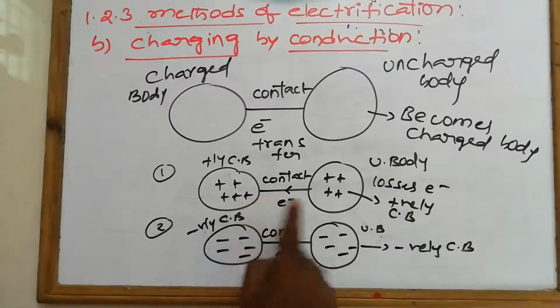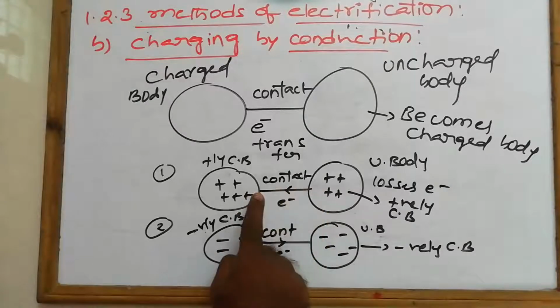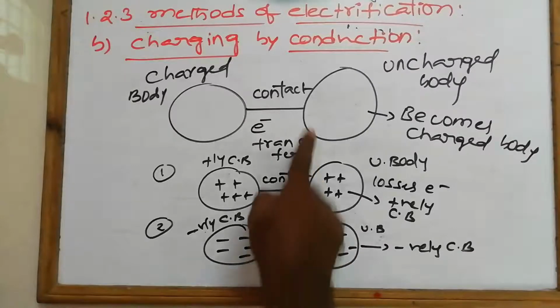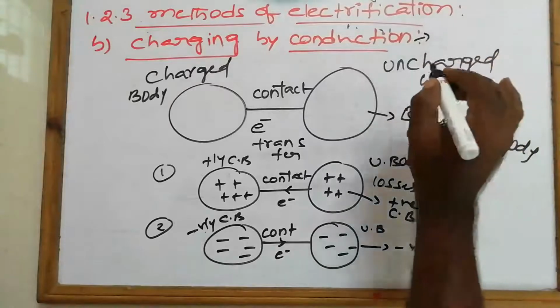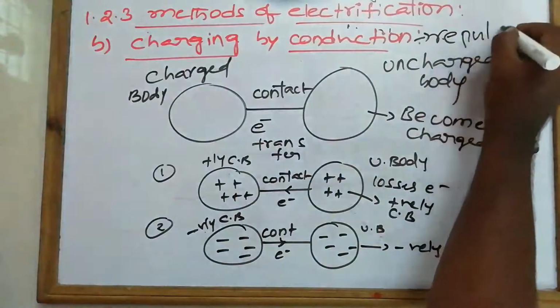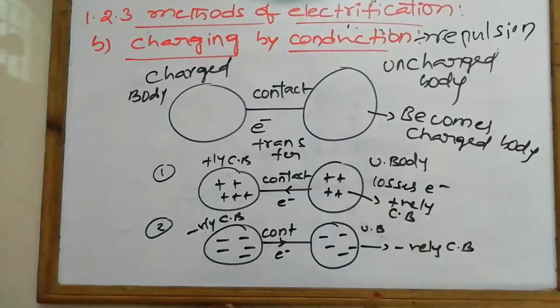So what happens between them, repulsion or attraction? Repulsion takes place between these two bodies. So conduction always precedes repulsion, not attraction.